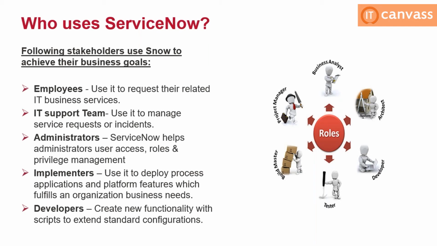Administrators have the admin role, but they will not look into the backend scripts. They will just look at a high level at what roles that person has, and whether any role is missing. For example, if a user says that they cannot see the incident module to raise an incident, either they can raise a call or connect with a service desk agent directly, saying they don't have the problem application to raise a problem. The administrator will see why this problem application is not visible to the end user. We will check the roles. If any role is missing, the administrators will give that particular role to them. That is an L2 activity.